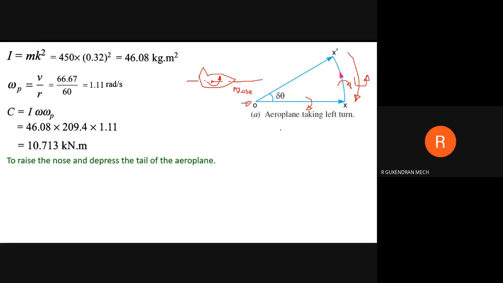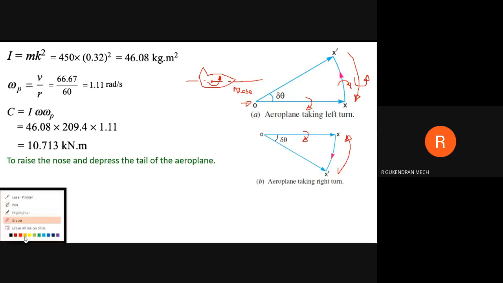And second one, the aeroplane taking a right turn. Okay, for the same case, it is rotating in clockwise direction, and x to x dash is clockwise direction. So what about the reactive gyroscopic couple? This is just opposite to the active gyroscopic couple. So by looking from this end, you'll get this in clockwise direction.